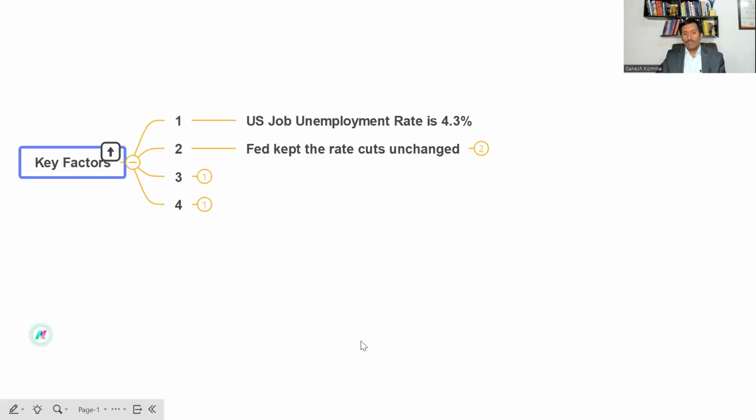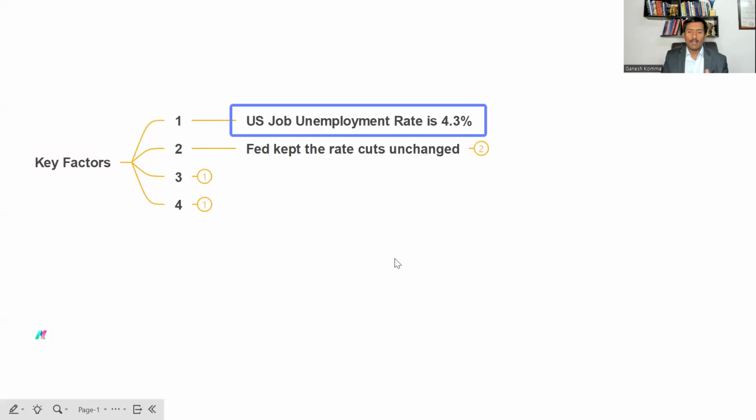Second, markets are always forward looking, which means the majority of the market, the US markets and other global markets, has already factored in that the Fed is going to cut the interest rate, right? With this kind of data, the unemployment rate at around 4.3%, the chances of a rate cut have come down.